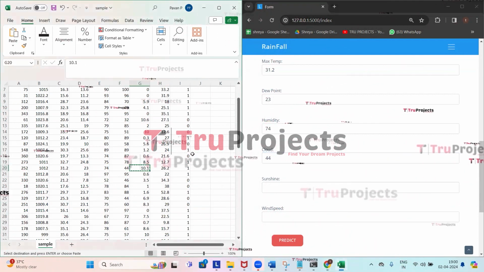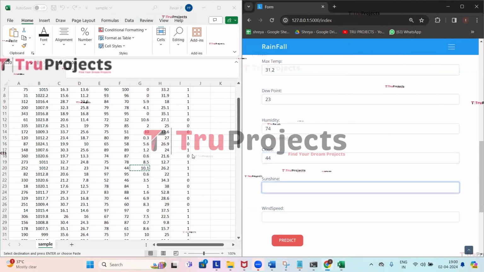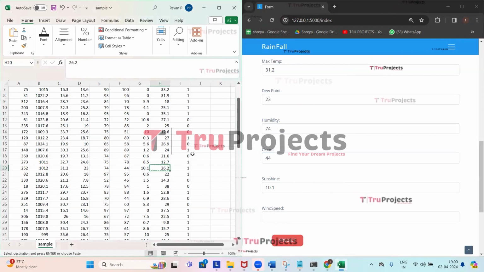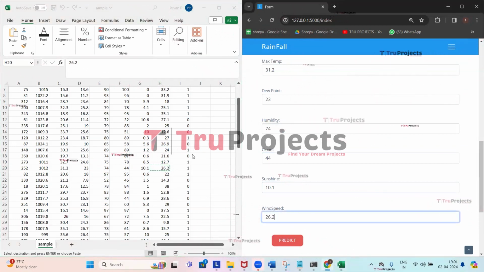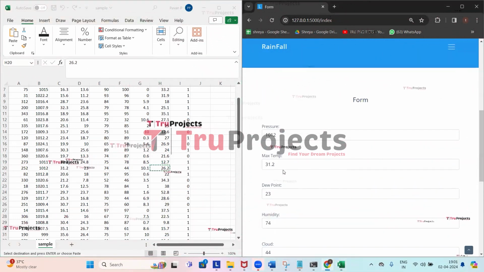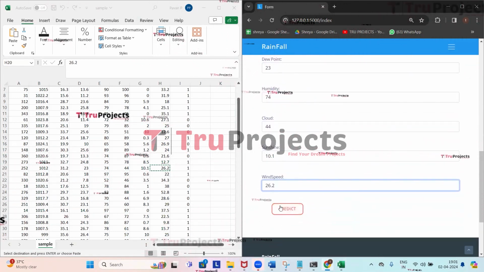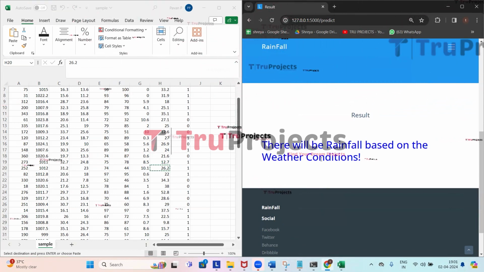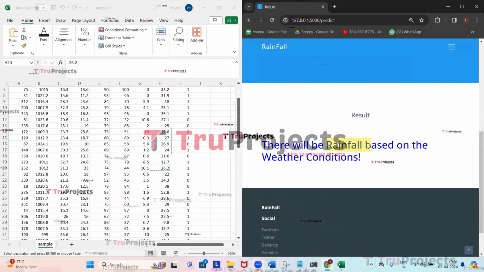Sunshine is 10.1. Coming to the wind speed, it is 26.2. Here we have entered all the parameters. Now click on predict. Based on the provided parameters, here we got the prediction that it will be raining.